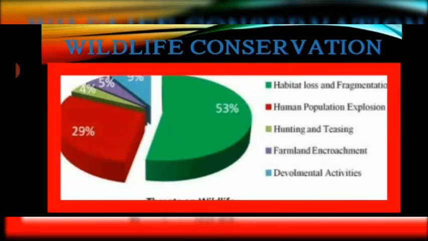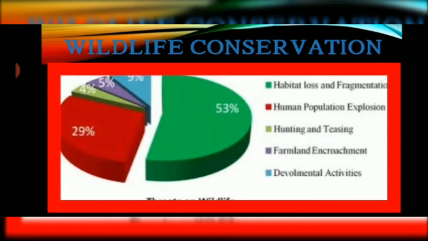In this pie diagram, those aspects are shown which spoil and ruin the wildlife of our country. It is shown that 53% habitat loss and fragmentation has taken place in our country because of the expansion of urbanization. The human population explosion, 29%, has spoiled the wildlife in our country.